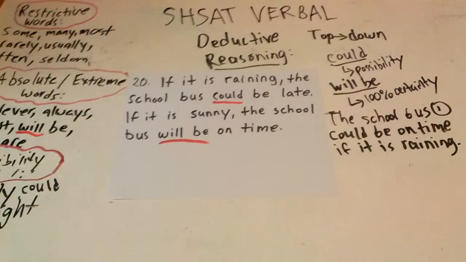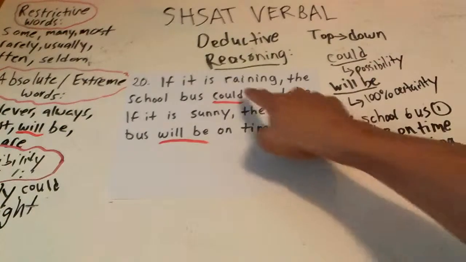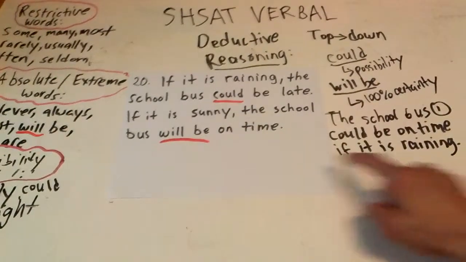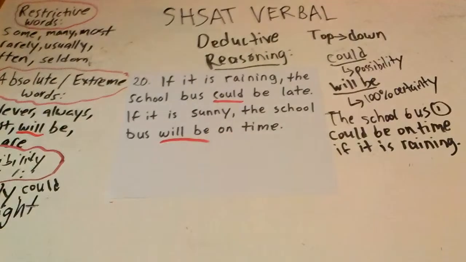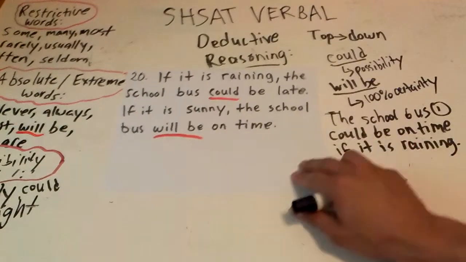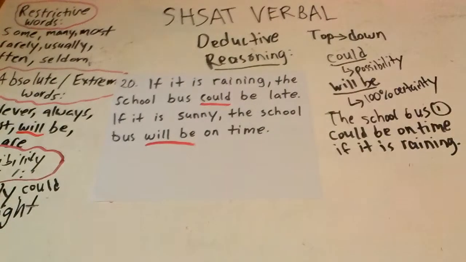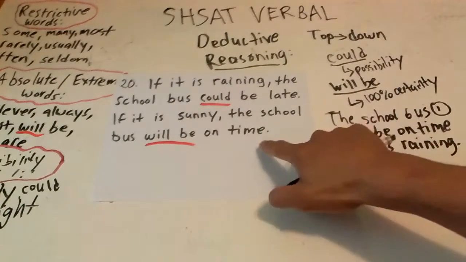If it is raining, both things are possible. The school bus could be late, or it could be on time. Because they said could, they opened this possibility up. But here, it's different. If they're talking about something definite, then we can definitely talk about definitely not. Sounds confusing, doesn't it? Alright, let's not turn into Shakespeare. Let's focus. If it is sunny, the school bus will be on time.